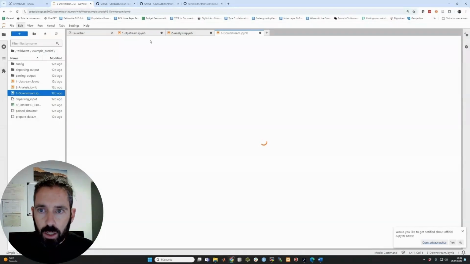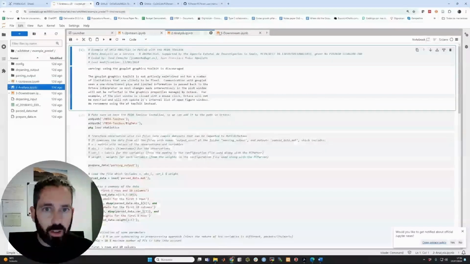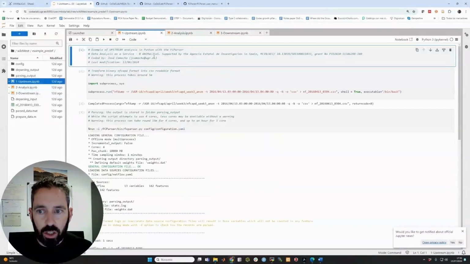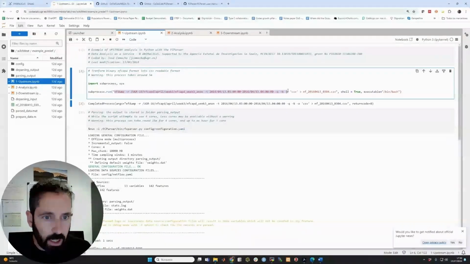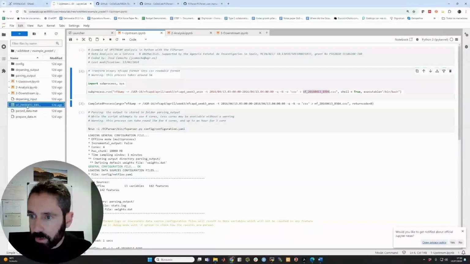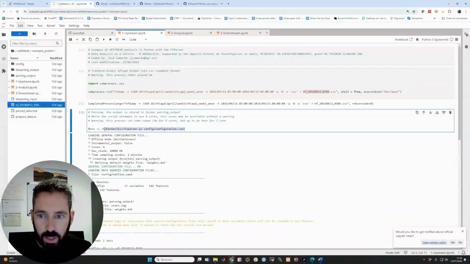And now you can open the Jupyter notebook. So again, you have one notebook per stage of the analysis. The upstream stage transforms the original information into a set of counters, as I was saying before. So basically, we start by extracting 1 hour of traffic into CSV form. For that, we use the nfdump command in Linux. Once we have this, we create this file that you can see here, and we can run the FC parser.